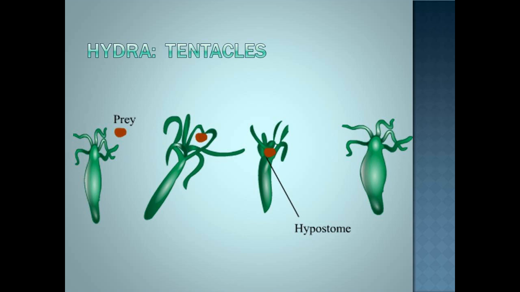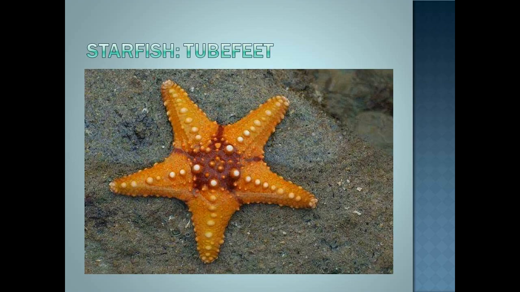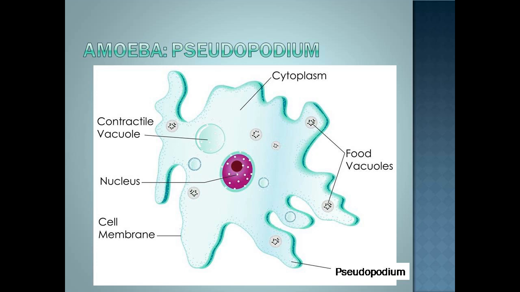Now, the process of ingestion varies in different organisms. In Hydra, which is a multicellular organism, the food is ingested with the help of tentacles. A frog uses its tongue to catch its food. In starfish, the food is captured with the help of tube feet, which is present on the body of starfish. In amoeba, food is taken in from any place by means of false feet, which is known as pseudopodium. So pseudopodium engulfs the food particle.